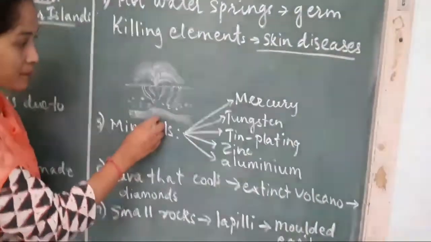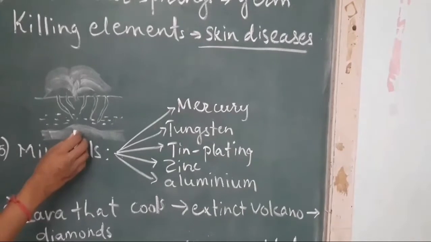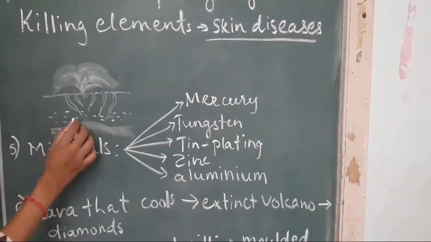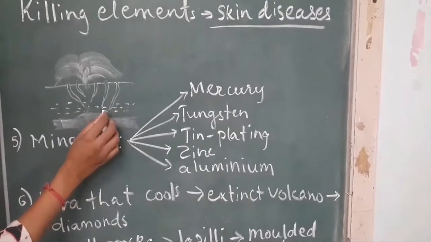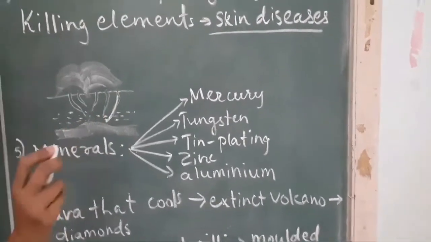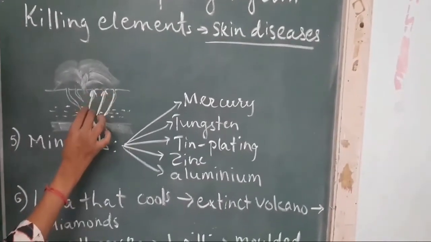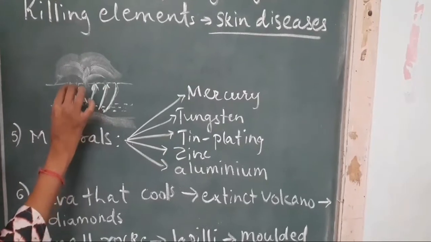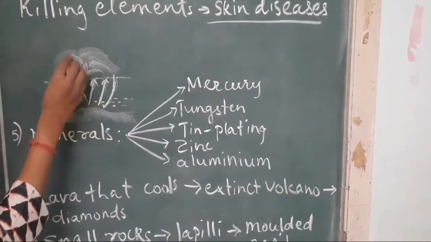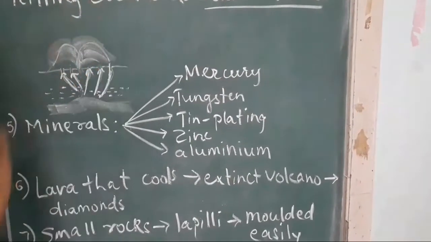This is magma and this is groundwater level. This magma warms the groundwater level. It heats up the groundwater level and this water rises up through the cracks of the crust of the earth. So from the cracks it comes out. Wherever there is soft space, where there is weak crust, it comes out and it creates hot water springs. Okay, so this is how hot water springs are created.